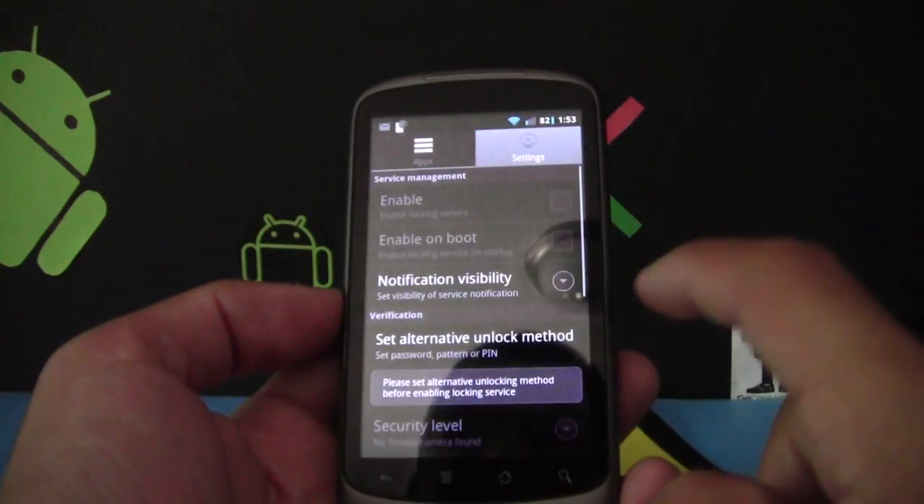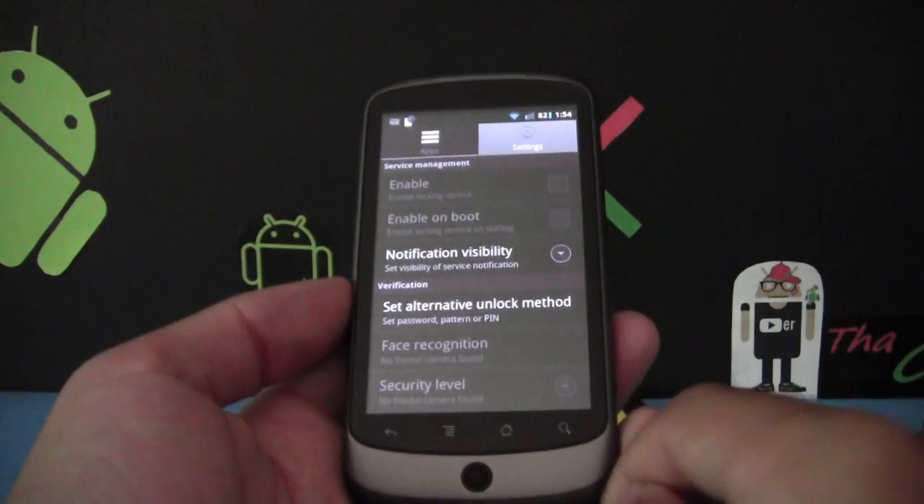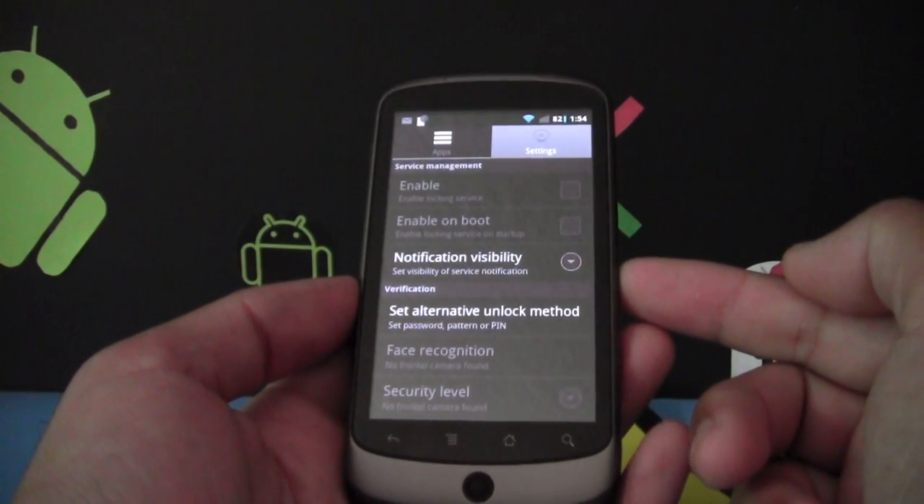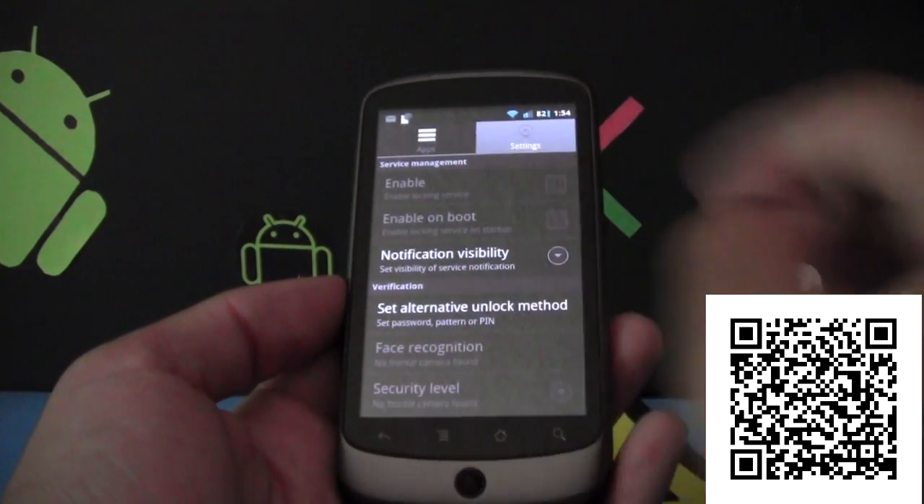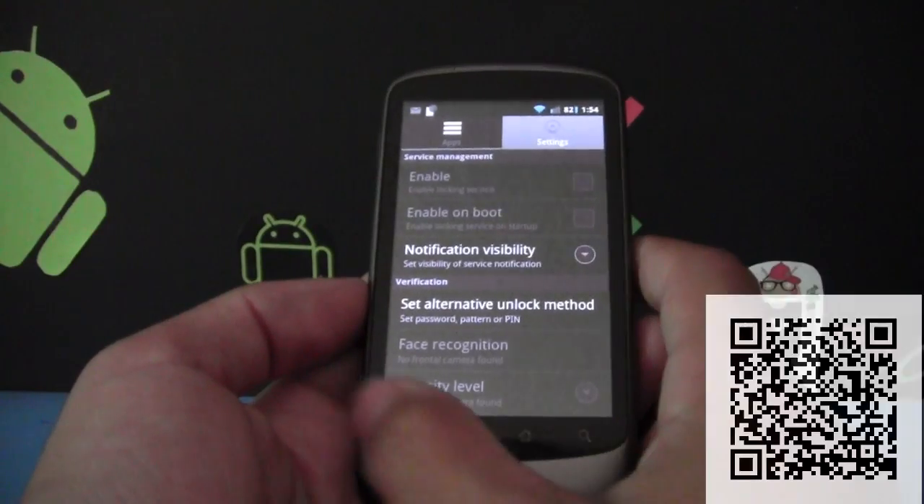Right. And in settings right here, you get the layout of saying when to enable it. If you don't have a front-facing camera, you can actually use this to lock applications as well with just numbers or passwords. But hey, it's still an app blocker and it'll lock your app, so that's still useful.